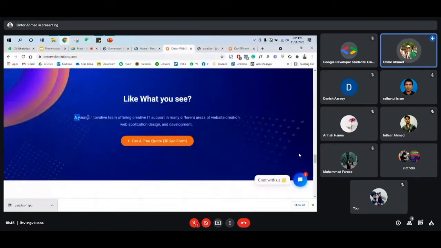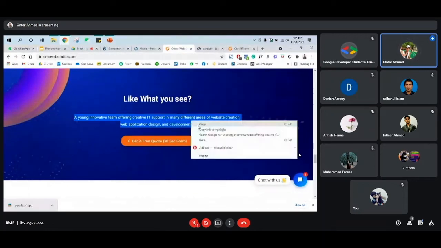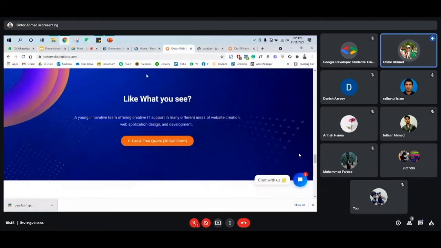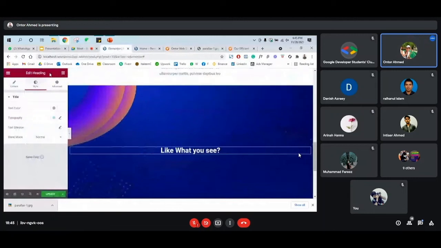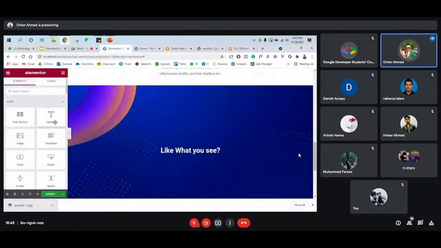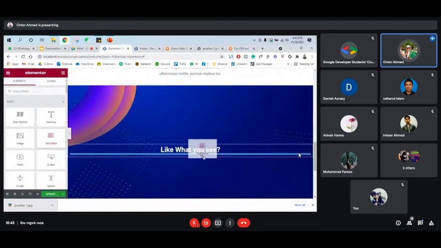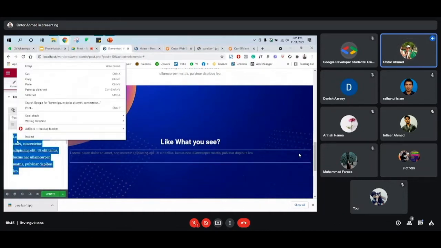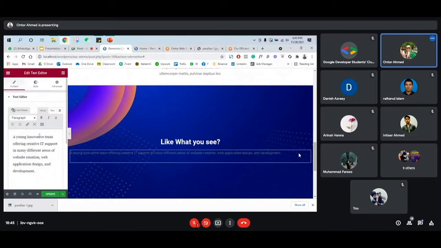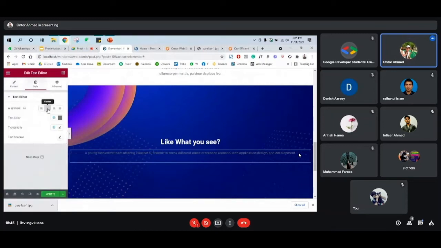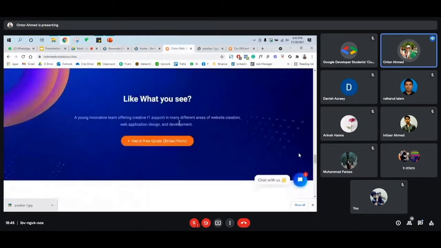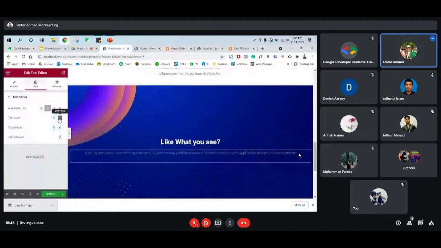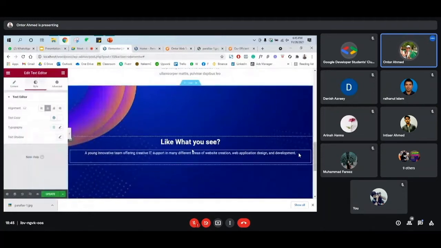And we have one more text, and for this one we can use the text editor since it's very small. From the heading, and then down below, you can see the text editor, and then paste the text you have and make it center. So it's something like this, but the text editor needs to be white. Okay, so we'll make it white.